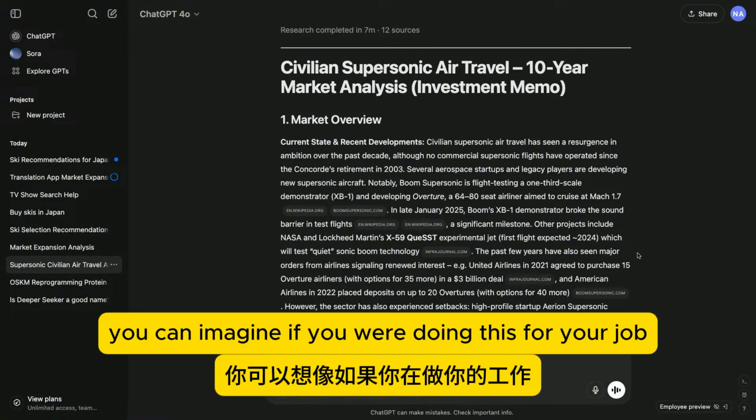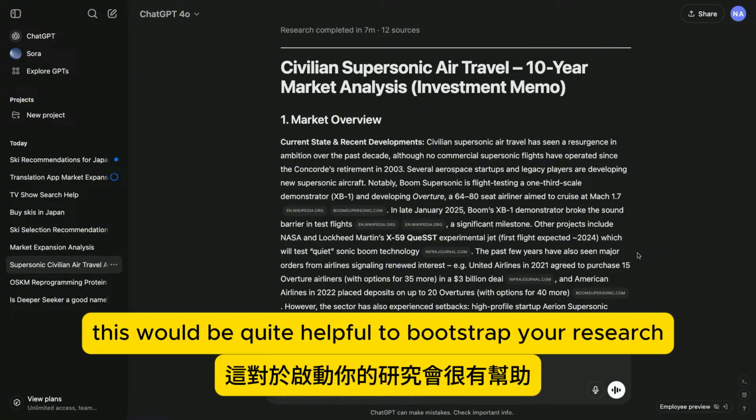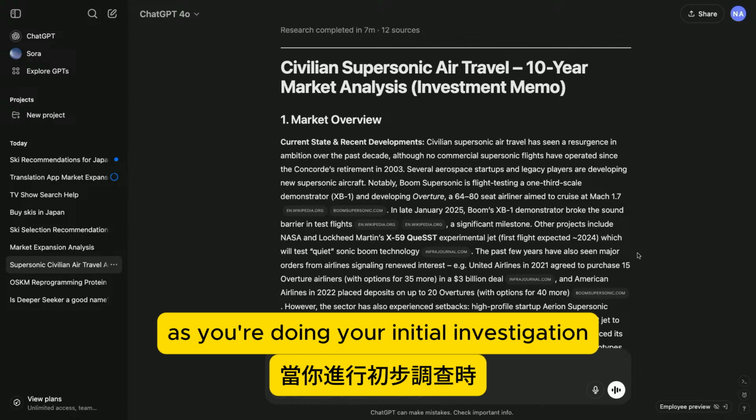And you can imagine if you were doing this for your job, this would be quite helpful to bootstrap your research as you're doing your initial investigation.